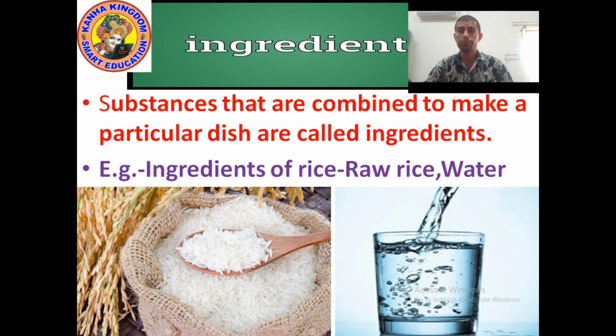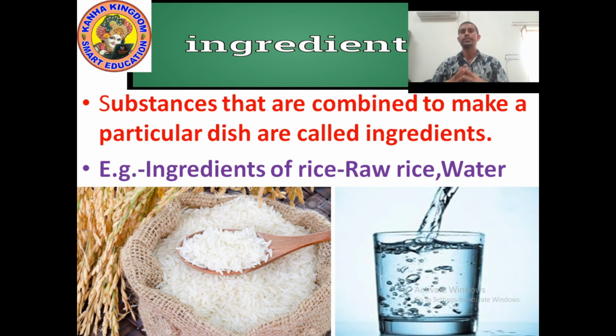So, to make halwa, we need flour, sugar, oil. These are ingredients. Sugar is an ingredient we use in halwa. Second, ghee or oil is an ingredient, flour or maida is an ingredient.